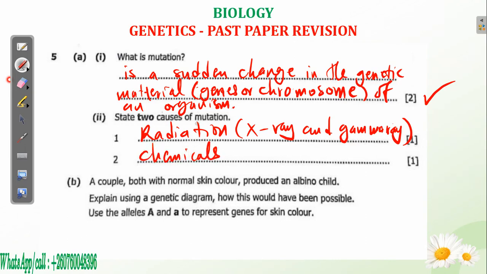Chemicals can result in what? Mutation. In this case, we can add tobacco smoke. If you smoke tobacco, that's the reason why some drugs are infused. They contain some chemicals that can alter or change your genes or chromosomes. Now imagine this is changed and then it is passed on to your offspring. They have an effect. You understand?